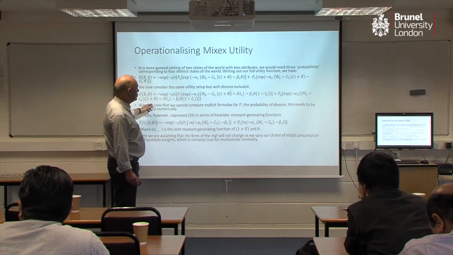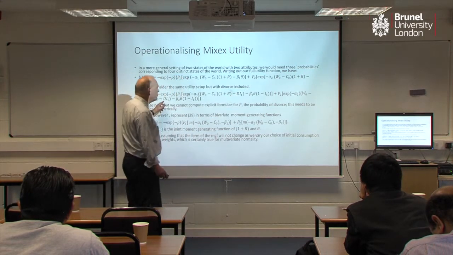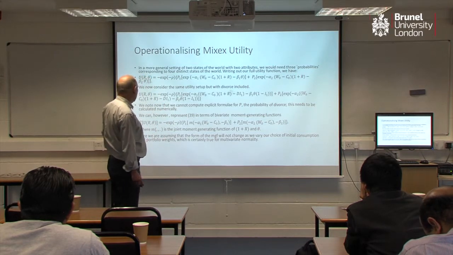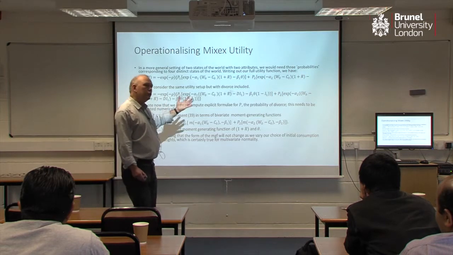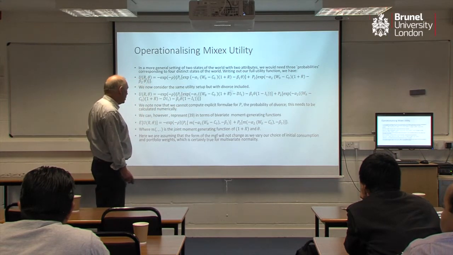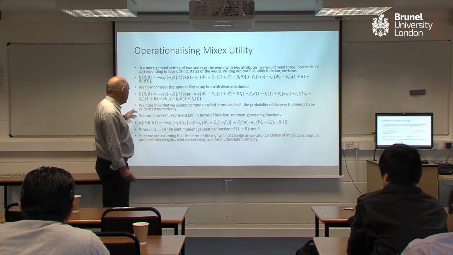And then when I look at the divorce case, it's much the same. I'm going to look at what happens if I do divorce versus what happens if I don't divorce. So this is a not divorce, this is a divorce case. And now we can solve this numerically, but it's much harder to solve it in terms of an explicit probability. We can't do that, so we do it numerically.